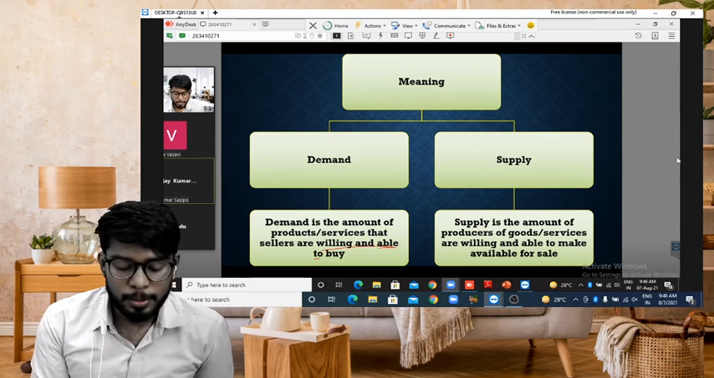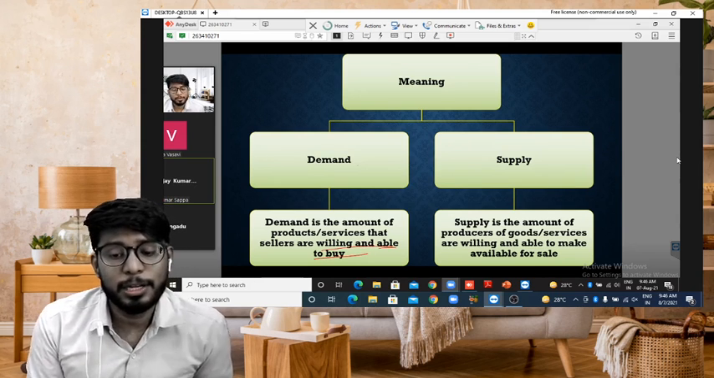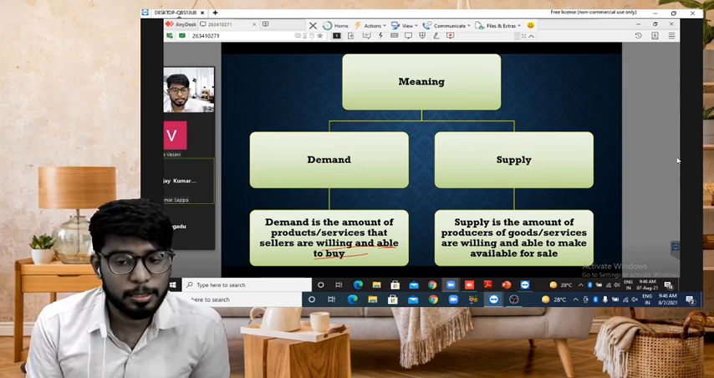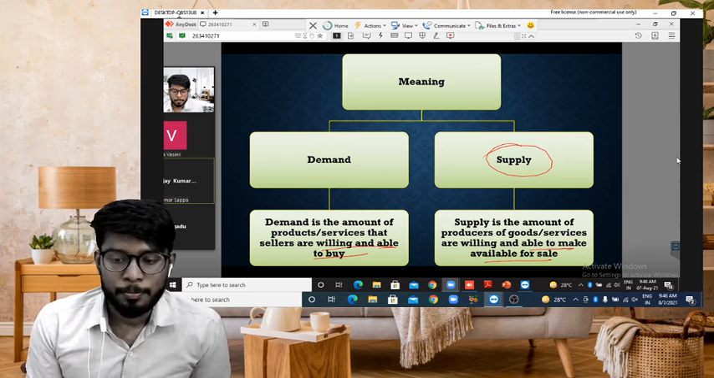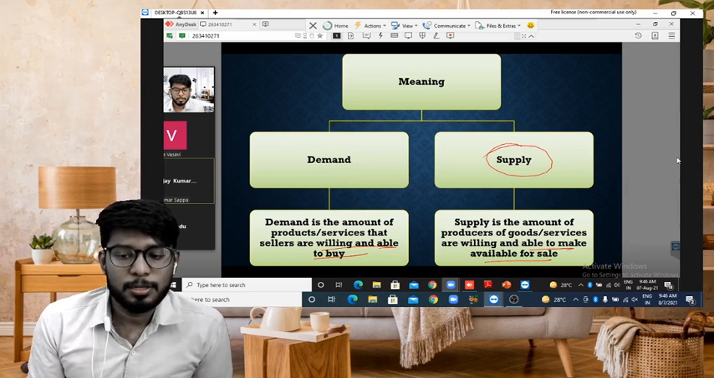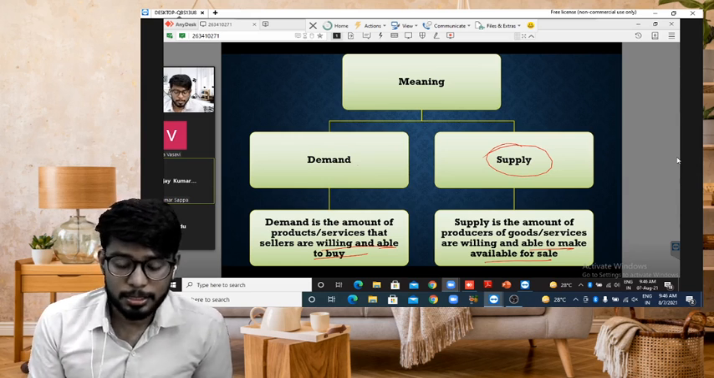Demand is nothing but willing and able to buy. So how many persons are willing and able to buy this product or service? That is nothing but demand. Supply is nothing but able to make or available for sale. So how many goods or services are available for sale? That is nothing but supply.